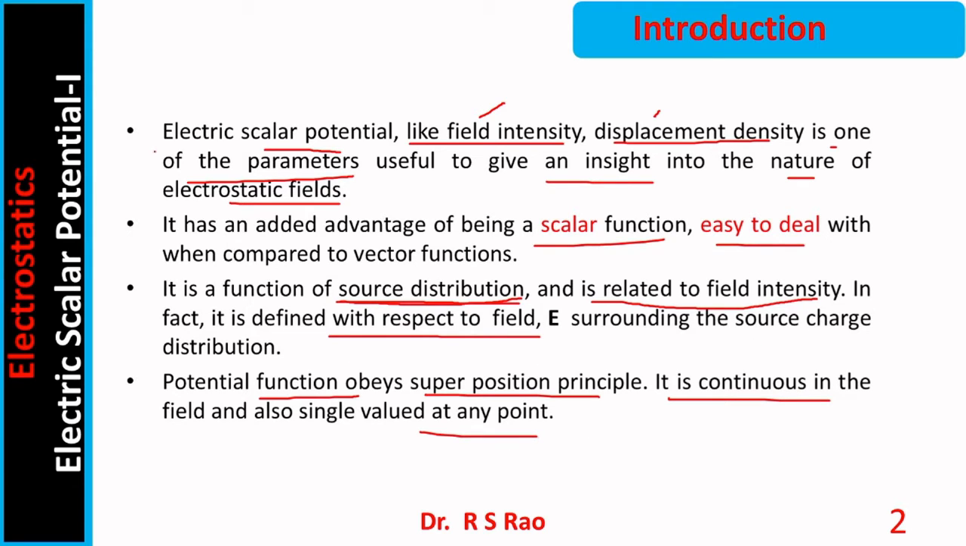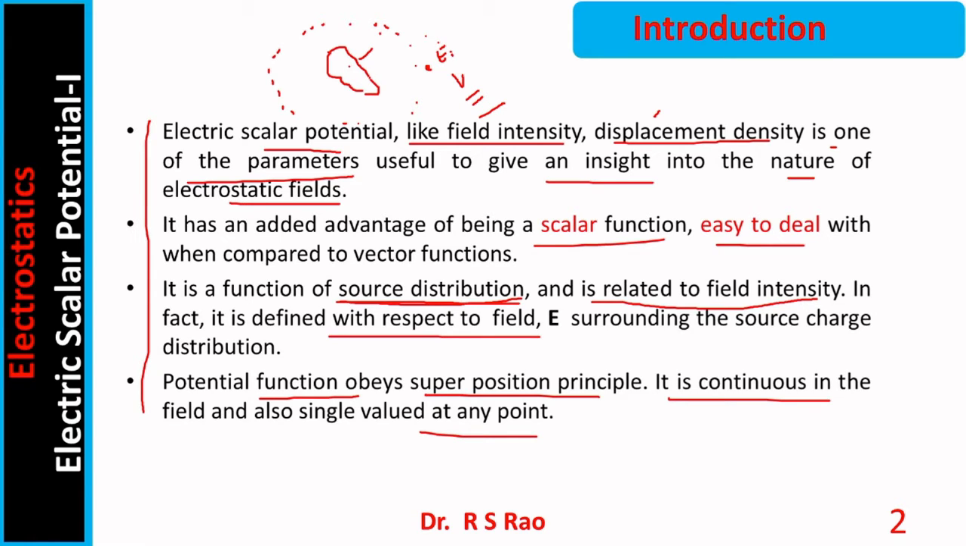Here in this slide, the important point is, if you consider some charge distribution, surrounding this charge distribution, field exists. If this charge distribution is stationary, this is electrostatic field. If you consider a point in the field, at this point there exists certain field intensity. At this point one can define potential also. Field intensity is a function of charge distribution. In the same way, potential is also a function of charge distribution.